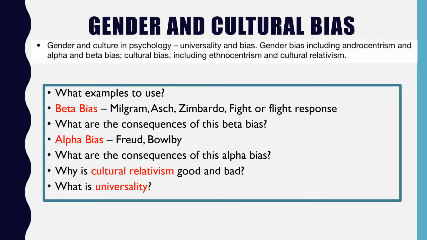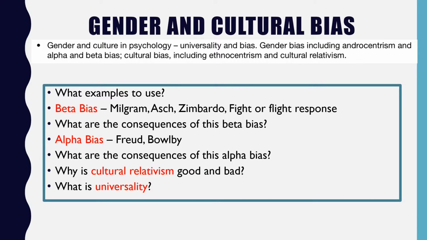So the problem is with beta bias, and when we talk about beta bias, we often talk about it in relation to androcentric pieces of research, and this is simply because most pieces of research that were done, and these are pieces of research that we reference in psychology, are done using male samples simply because at that time these were the sample that was available when you're using undergraduate students that were mainly a population of males at this time. So we don't really know too much about females in terms of how they're going to react in this situation, and the issue is that if females react differently, do we then somehow see them as being abnormal.